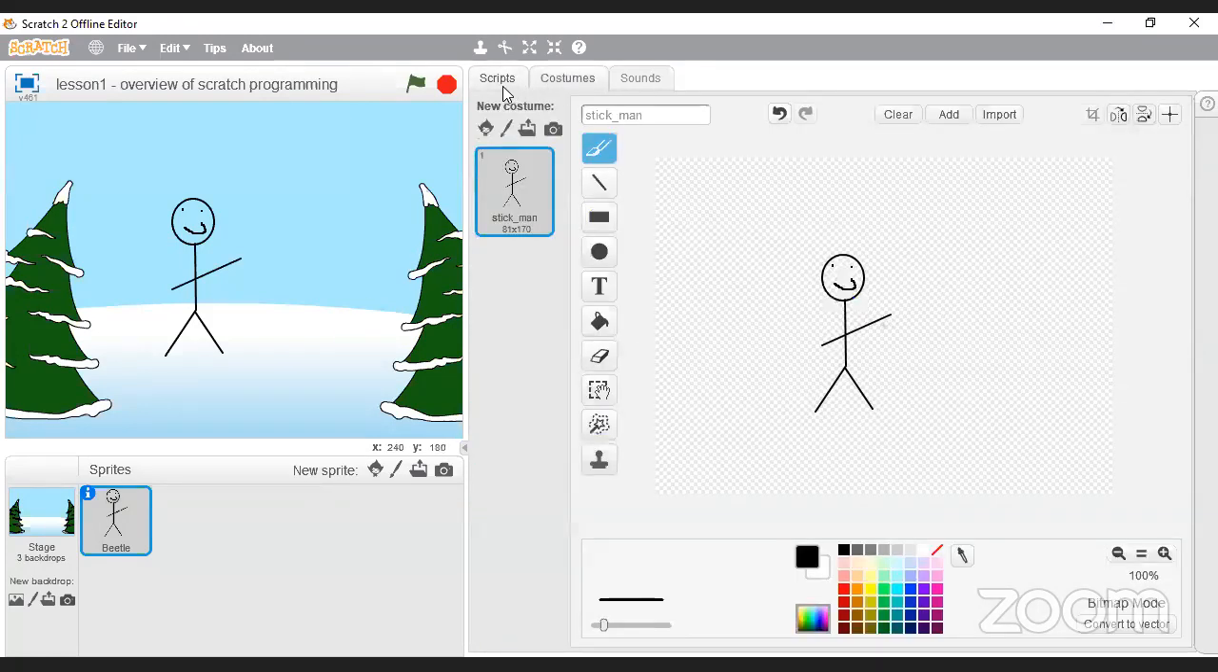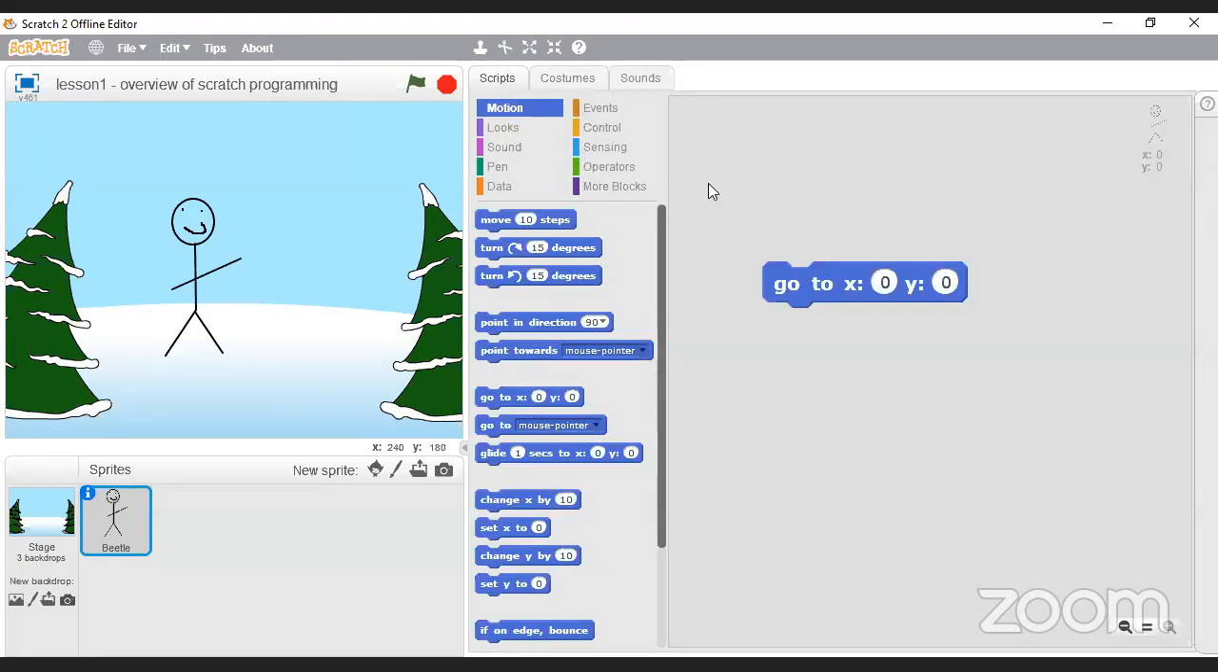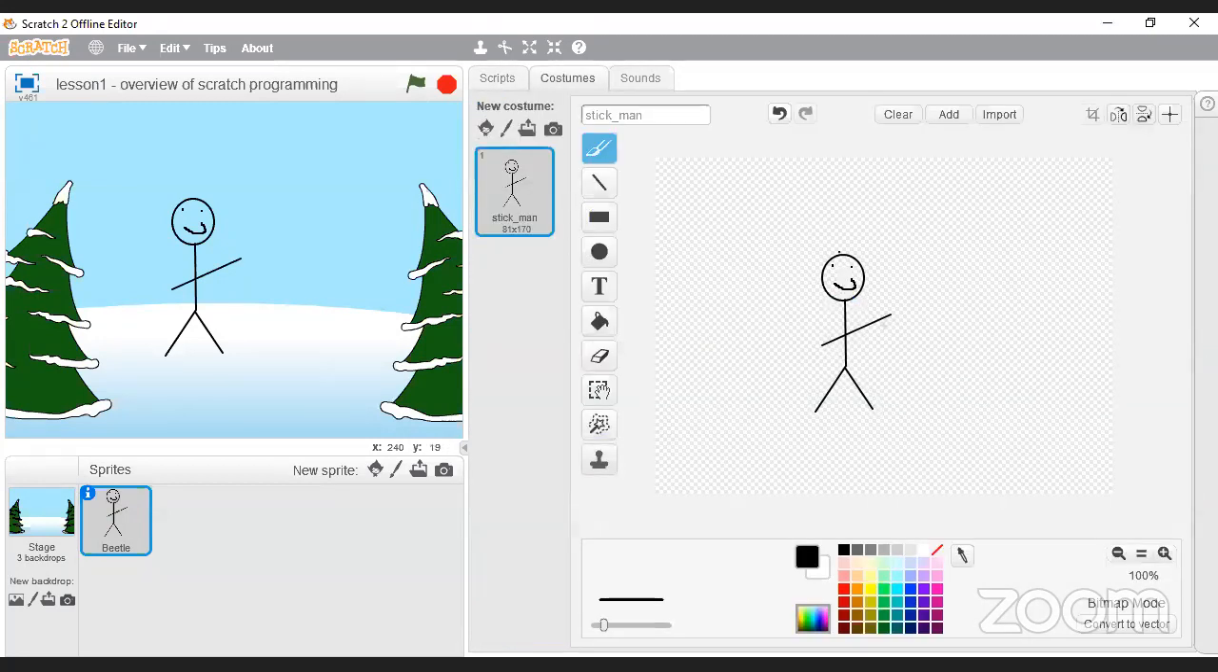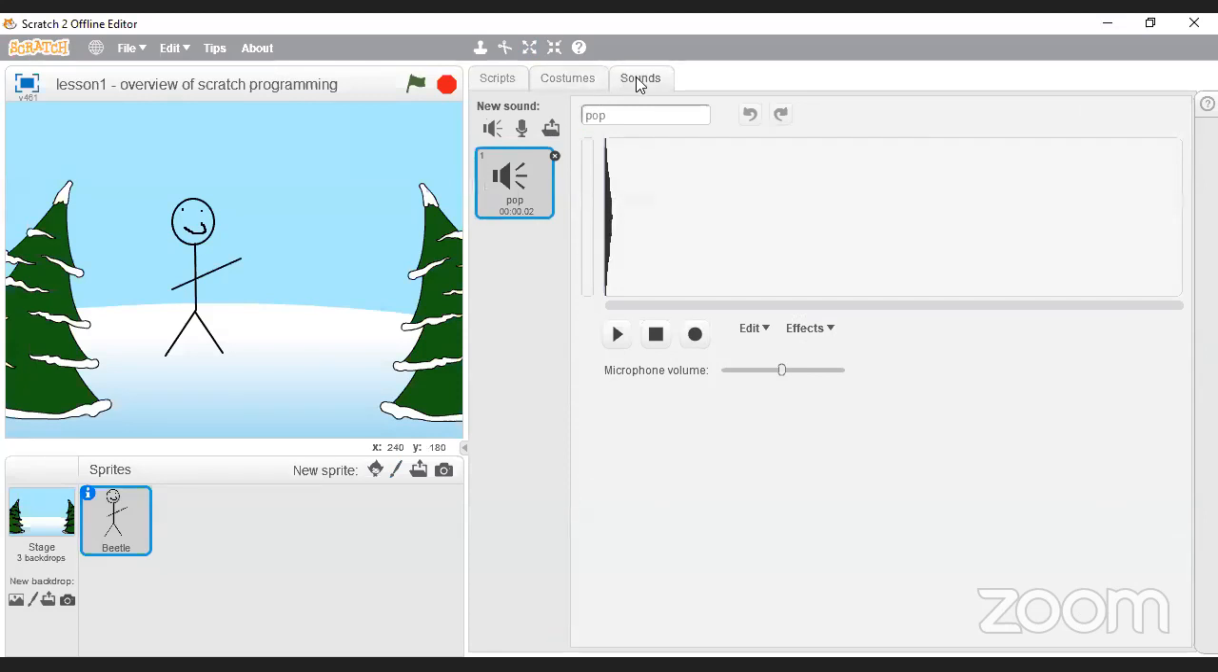So basically you have your script tab, then we have our costumes tab where we can do some modification to our little sprites here. We can also create a new sprite just by drawing one over here. And on this side, we've also got sound. So you can also put sound in your project.